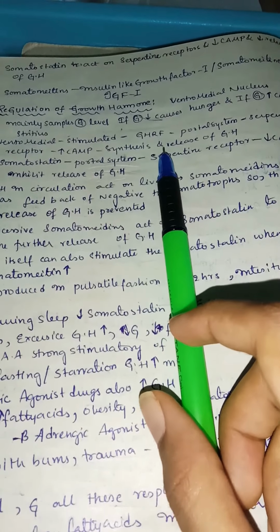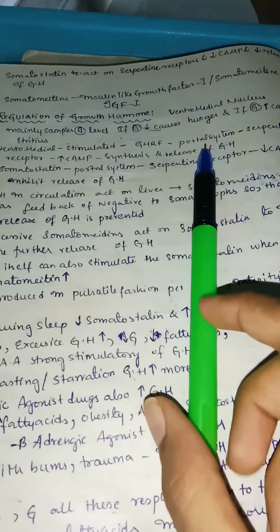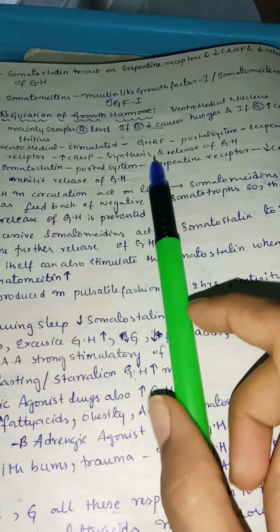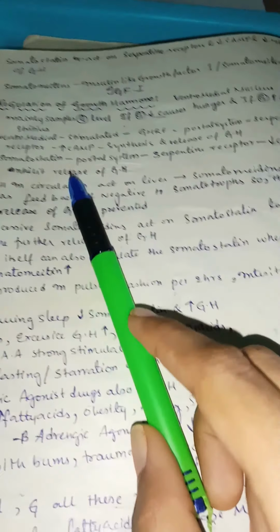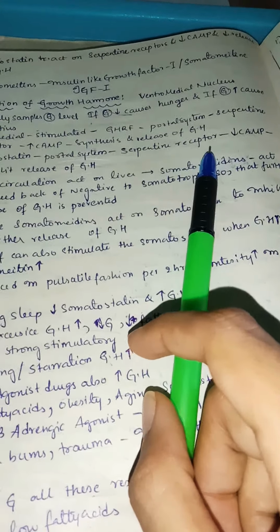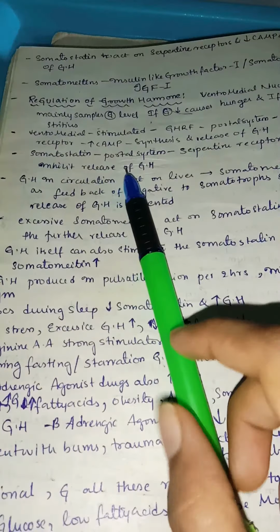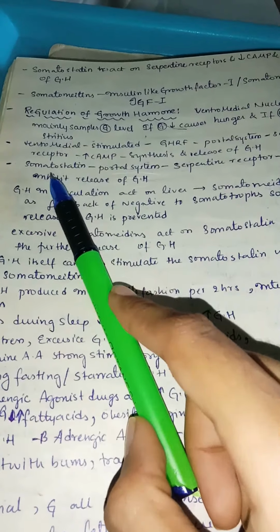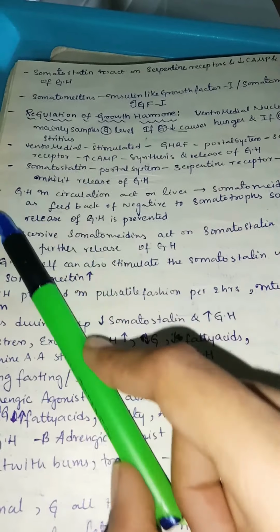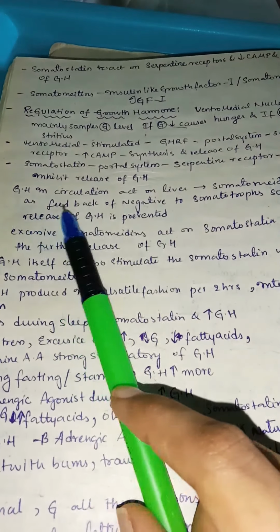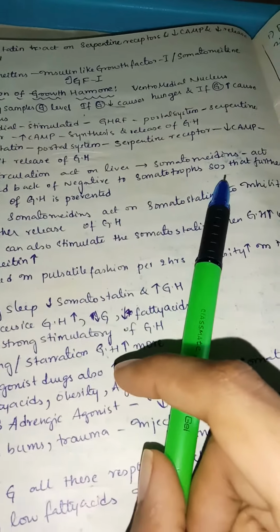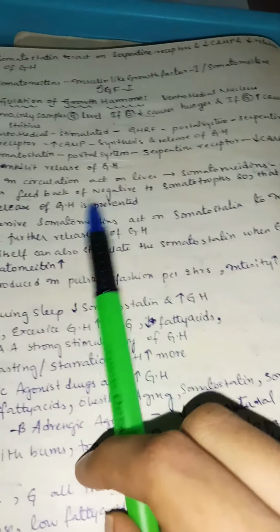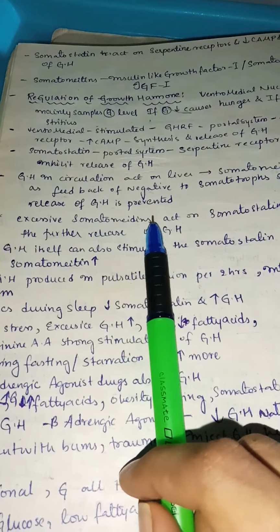Growth hormone releasing factor is released to the portal system and acts by serpentine receptor. They increase the cyclic AMP, and the synthesis and release of growth hormone. So somatostatin by the portal system, by serpentine receptor, decreases cyclic AMP and inhibits the release of growth hormone. So you can see somatostatin and somatotropin are inversely proportional, right? And growth hormone in circulation acts on the liver. They form somatomedins, which act as a negative feedback to somatotrophs, so that further release of growth hormone is prevented.